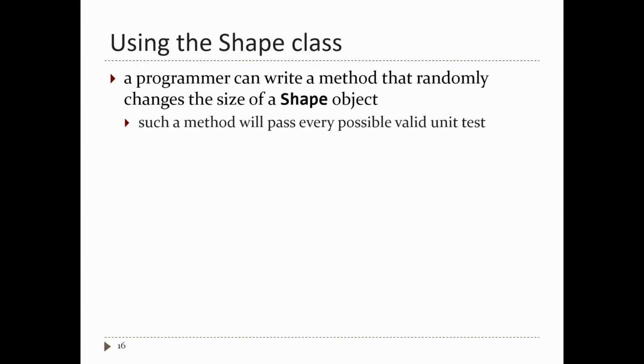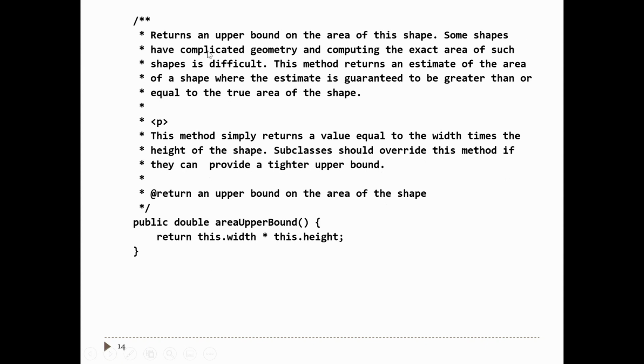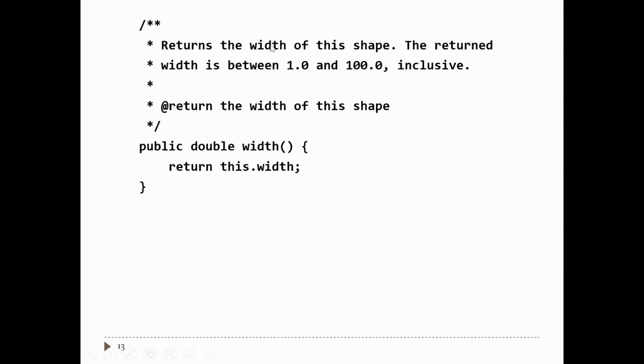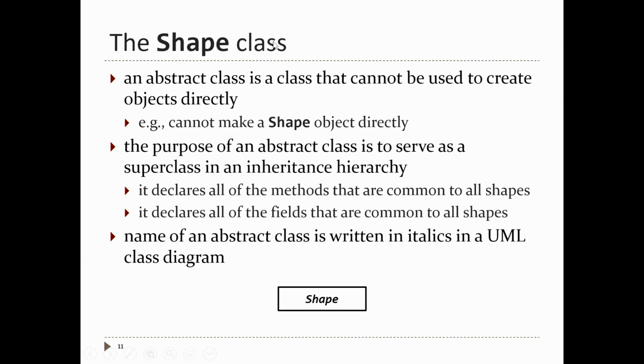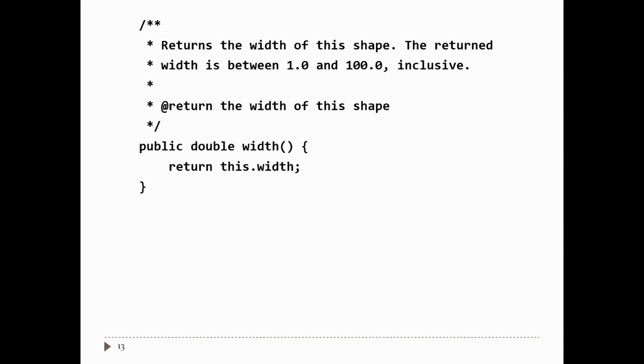Okay, so using the shape class, someone can write a method. All we're going to do is look at these contracts. We're going to look at the set dimensions contract, the area upper bound contract, and the width contract, and we're going to keep in mind that our class has some invariants. We're now going to use the class. So I'm going to use shape to write some methods that work on shapes. Furthermore, any method that I write using the shape contracts should work for any shape that you try to pass into the method.